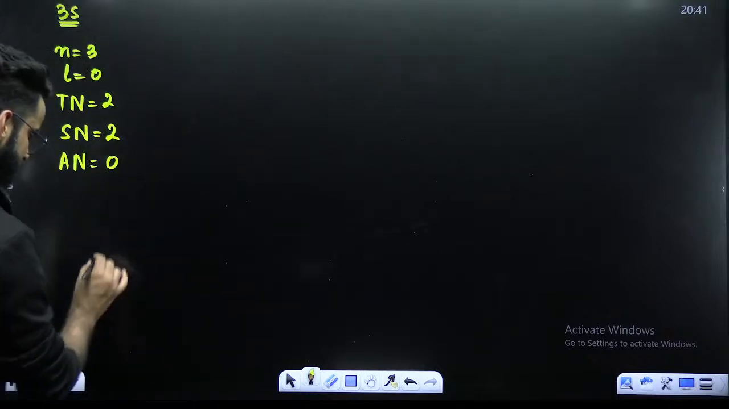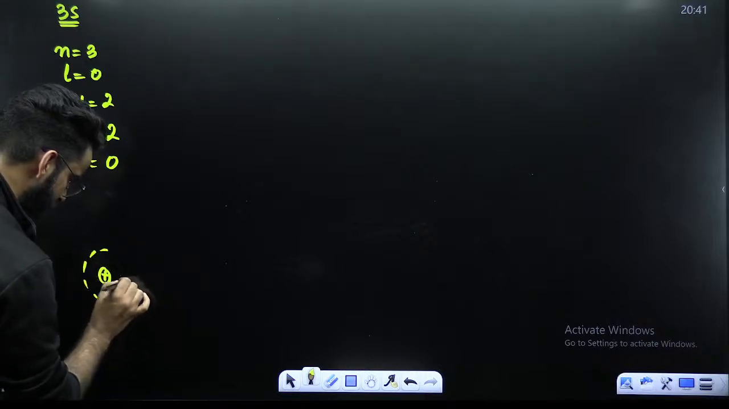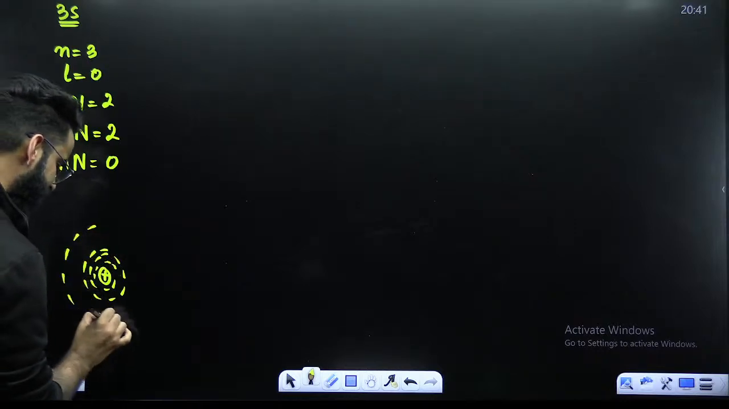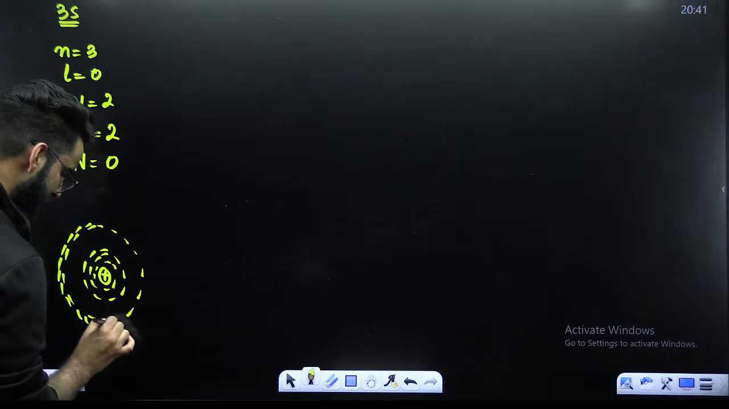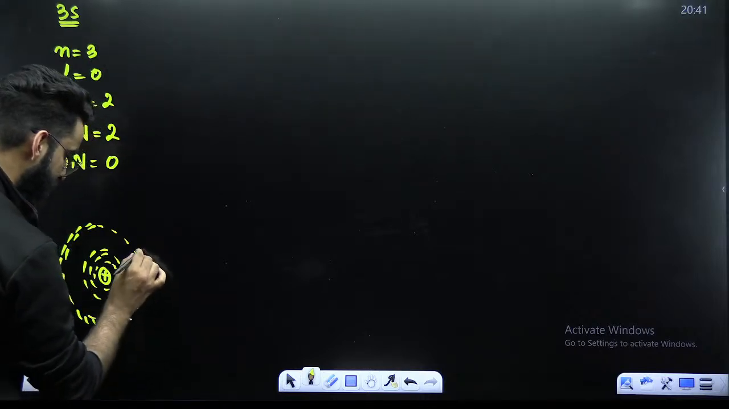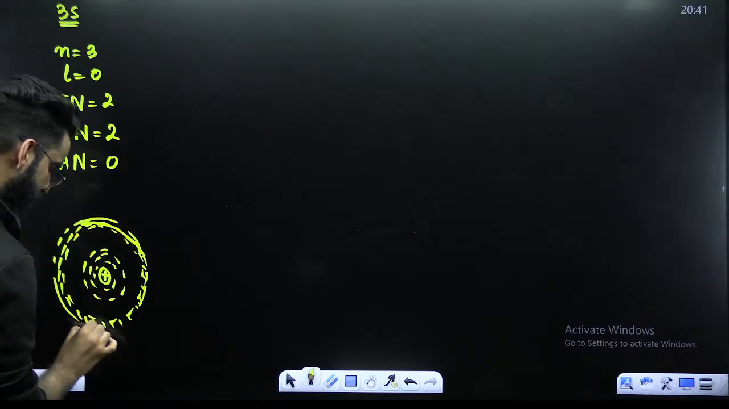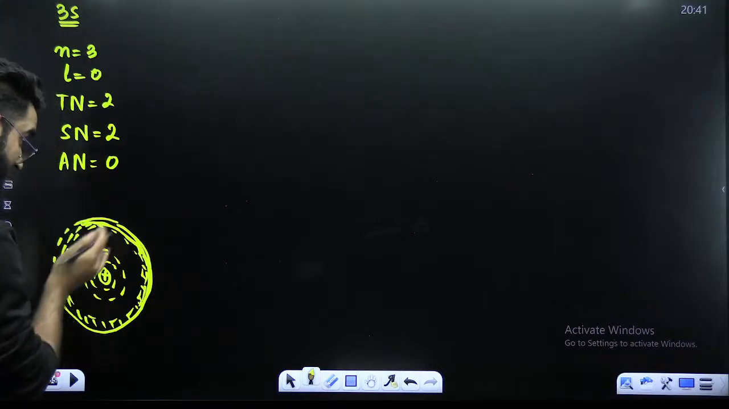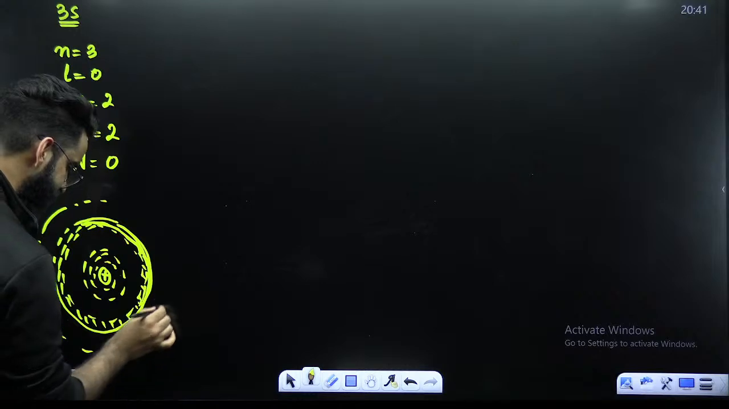Right? Let me show it to you. Let's say this is the nucleus. This is your electron density here. Now, after this, there will be one spherical region. And after that spherical region, there will be electron density. So, till now, I have shown you one spherical region, one spherical node. But we have to show two spherical nodes. So, one more spherical node and then electron density.